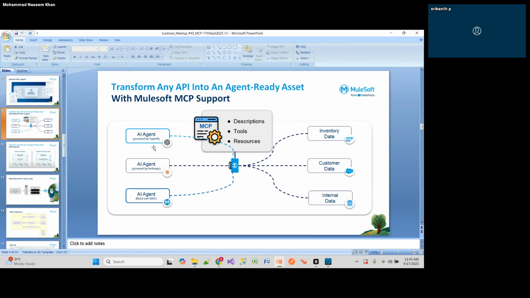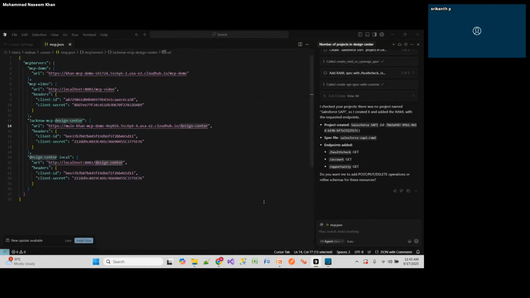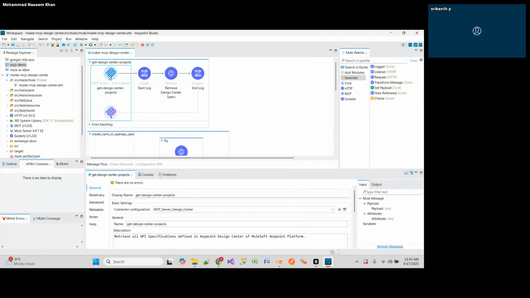One more thing, Nasim and Abhishek. Is this MCP server connector the MuleSoft one, or is it a third-party connector? No, this is MuleSoft. MuleSoft has provided it. MCP was identified as coming from a third-party system, but MuleSoft supports MCP, that is what the term means. So MuleSoft has created their own connector to connect to the API.